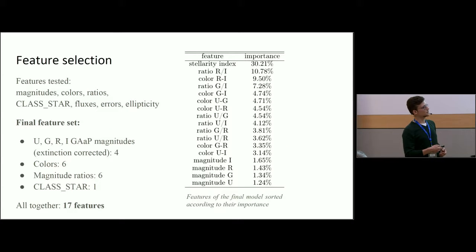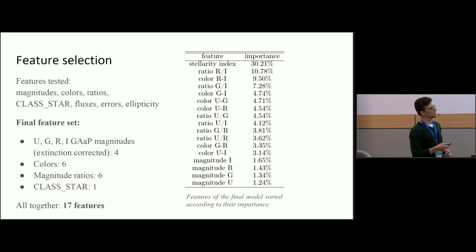Feature selection: what we did is we took everything from the KiDS survey, which are magnitudes, different kinds of magnitudes, colors, ratios, also not colors, which are like g minus i, but also ratios, which are g divided by i. The SExtractor classifier, which tells you whether an object is point-like or extended.